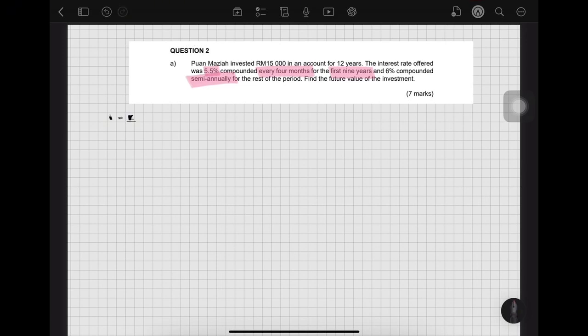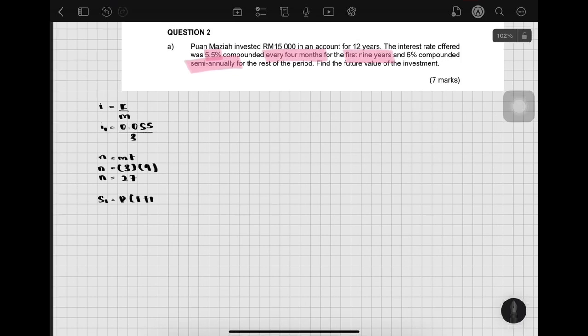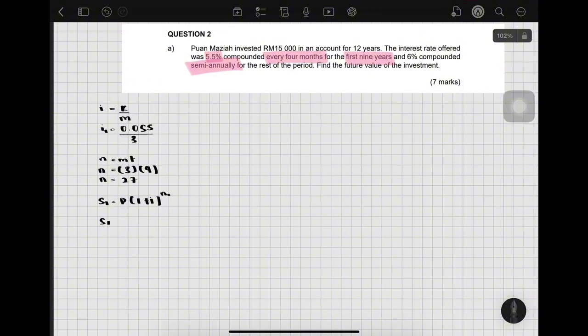I equals K divided by M. I1 equals 0.055 divided by 3. N equals (3)(9), so N equals 27. S1 equals P(1 plus I) to the power of N1. S1 equals 1500(1 plus 0.055 divided by 3) to the power of 27. S1 equals 1500(1.63316083). S1 equals 24,497 ringgit and 41 cents.